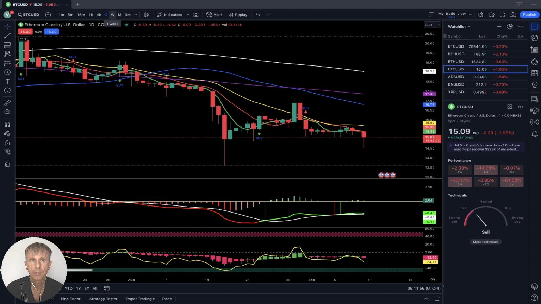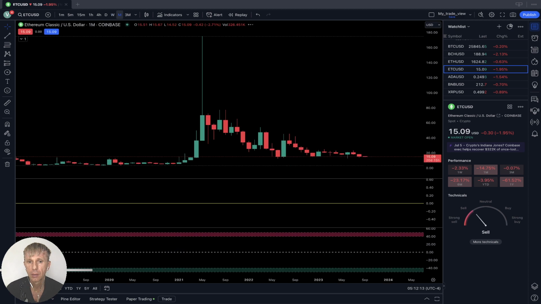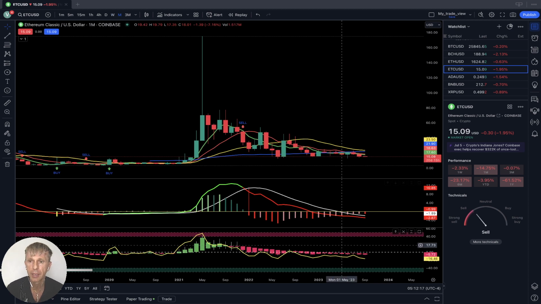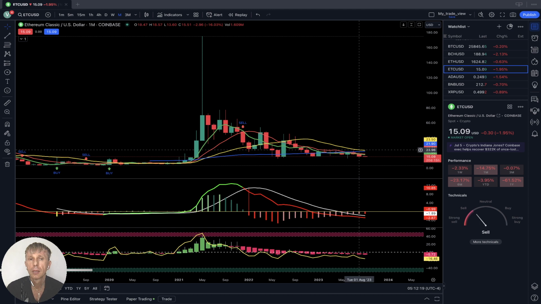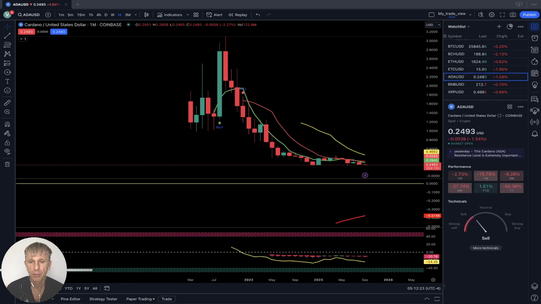And weekly, same bearish trend, last bar below all moving averages, did bearish crossover, SMA 100 downtrend. Bearish trend on weekly time frame also. Monthly, also bearish, last bar below all moving averages, right? Bearish trend. Now let's move to ADA Cardano, minus 1.5%, not enough data, but it's all bearish on monthly time